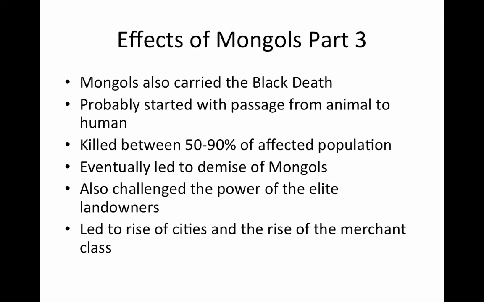At night, farmers would go into their barns, which are very small, out in these wilderness areas, and they would have to sleep with their animals to make sure that the animals either didn't escape, didn't get killed by other animals, or weren't destroyed by weather. The problem, though, is that animals contract diseases so easily, and when you're sleeping that close to animals, diseases pass off very easily. The Black Death killed between 50 to 90% of the people that it affected, and it eventually led to the demise of the Mongols themselves.